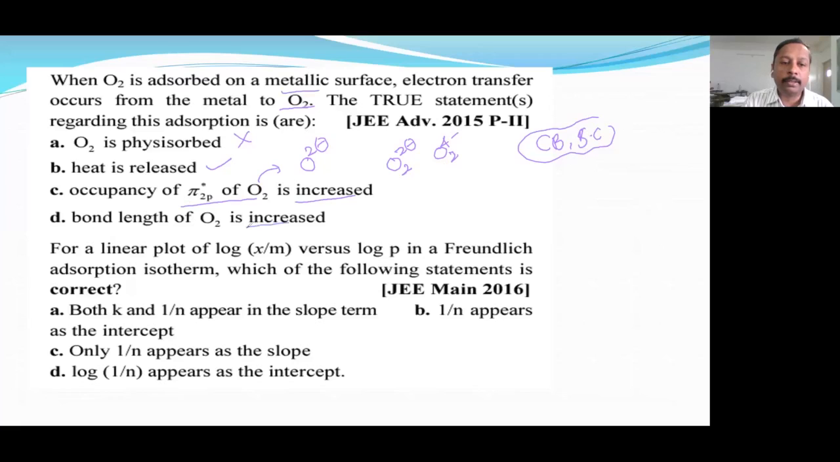And always see oxygen bond order maximum will be O2. Okay. But if it forms bond, then it will be single bond. So bond length will be increased. Only in the diatomic state it will be double bond. Otherwise, it will be single bond. Okay. So bond length will be increased because bond multiplicity decreased. So answer will be B, C, and D. Okay. And here this already we have discussed. Only 1 by n appears in the slope. Okay. So C is the only option. Understood? This is a single correct. Here you can see.